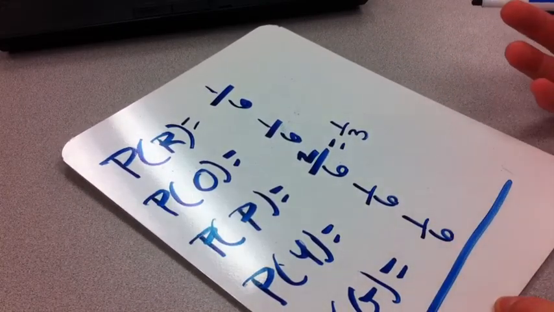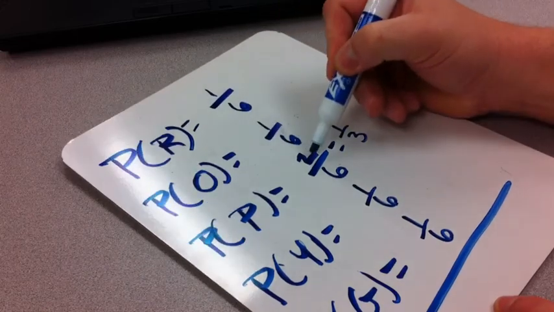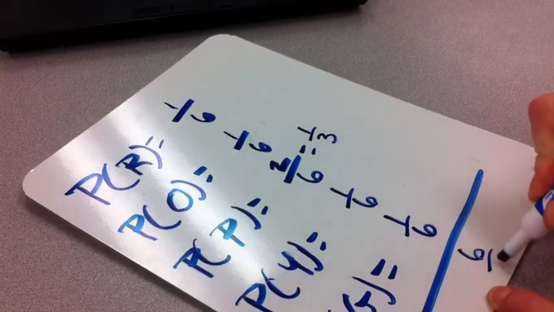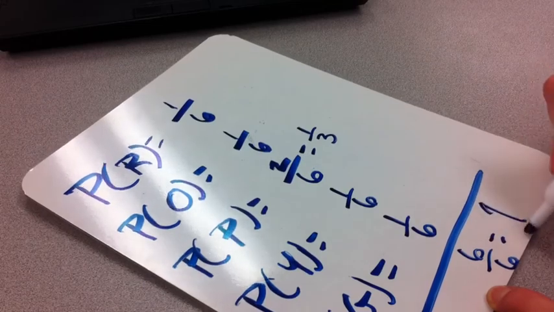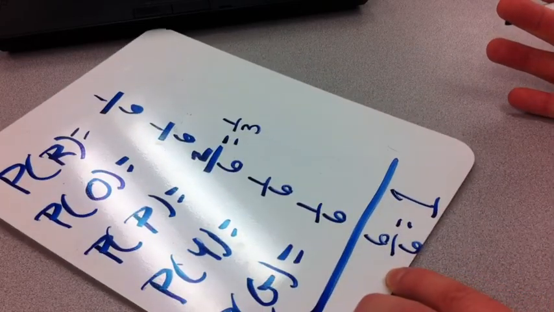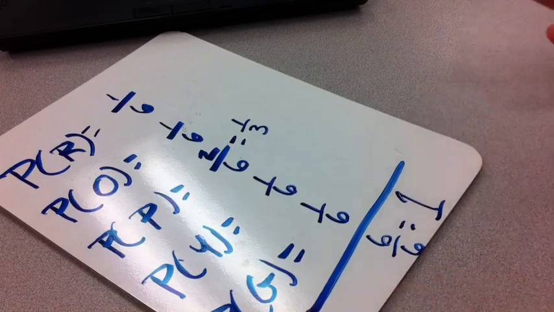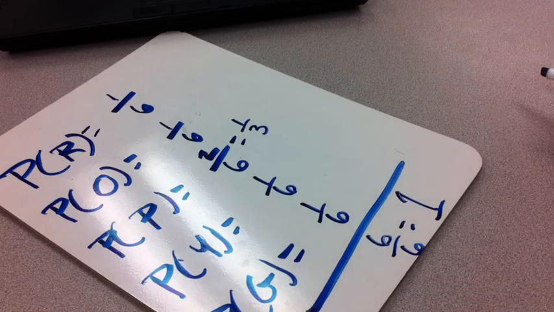And again, if I add all of these up, 1, 2, 3, 4, 5, 6, I would always get 6 out of 6, which is my total event happening, which would be 100% or 1. So again, I just wanted to show you the last example of a spinner where maybe not all the pieces are the same size.